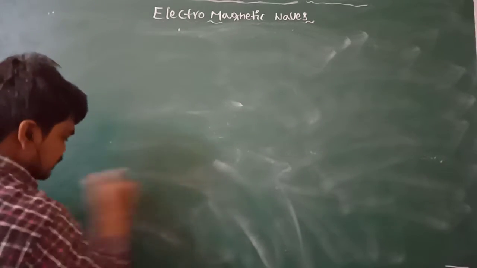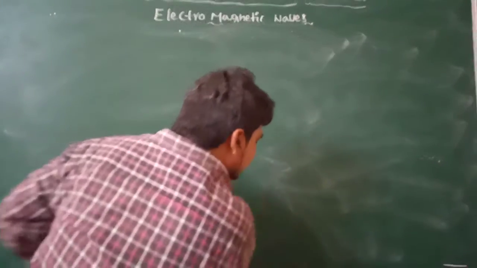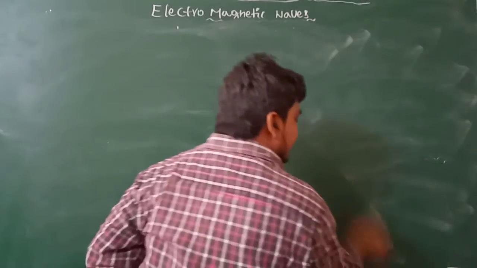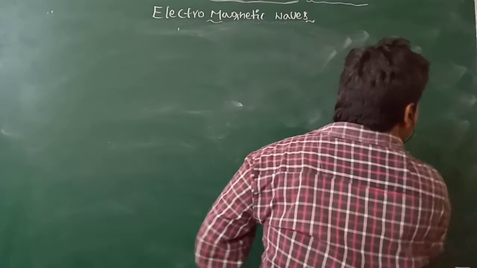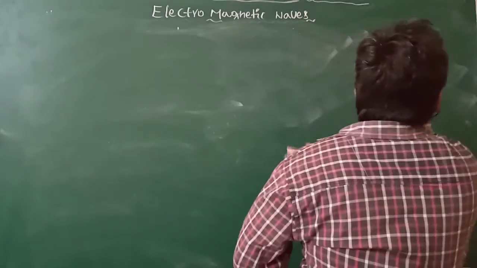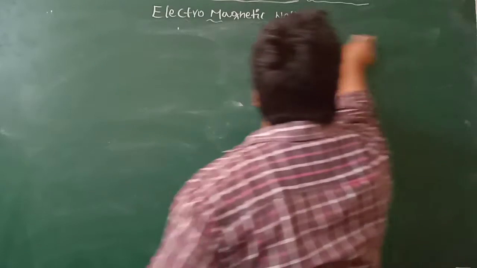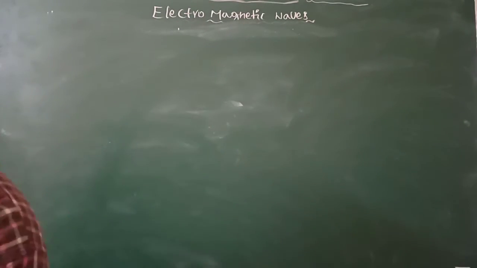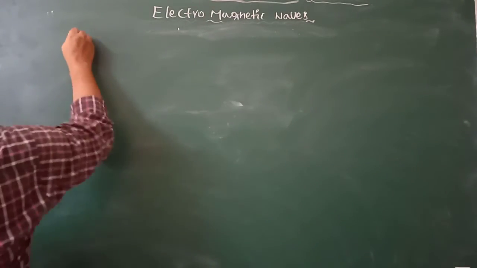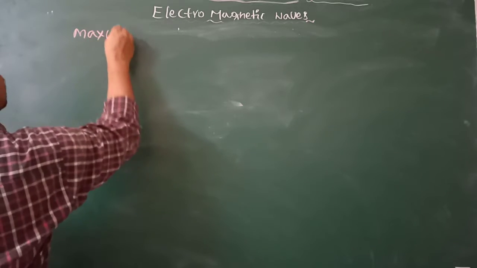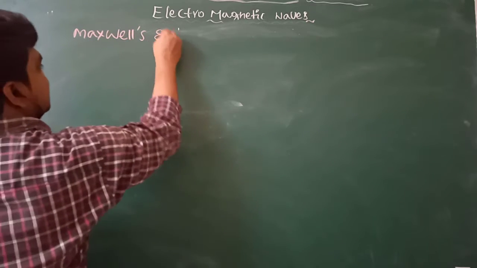From the Maxwell equations we generated the electromagnetic wave equation, and also we get the information with which speed the electromagnetic wave propagates into space. That is Maxwell's equations.